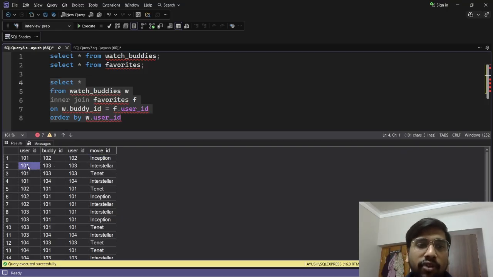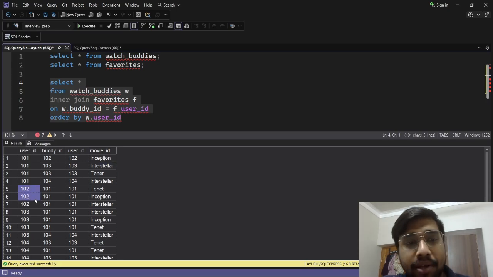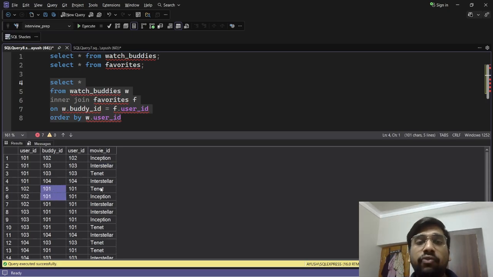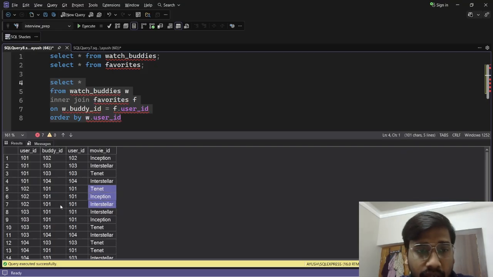Similarly for 101 we have buddy 103 and that person likes two movies, and 104 likes one movie. If you check further rows, you see that 102 has buddy 101 and 101 likes all the three movies present, Tenet, Inception and Interstellar. You can check further rows also.